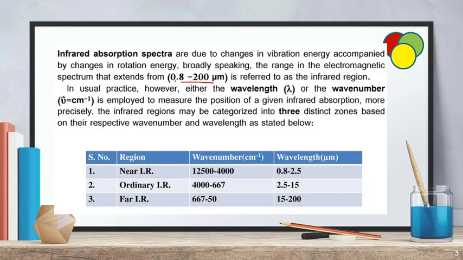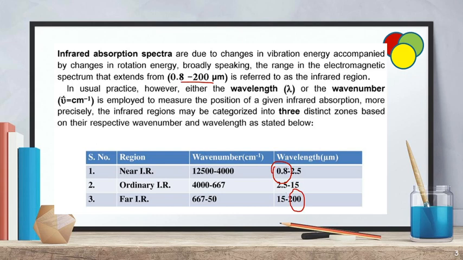So 0.8 micrometer to 200 micrometer. This is the IR region, and in this region only we can study IR spectra. In usual practice, however, either the wavelength or the wave number is employed to measure the position of a given infrared absorption. Generally we are considering wave number. IR radiation starts from 0.8 micrometer and ends at 200 micrometer.